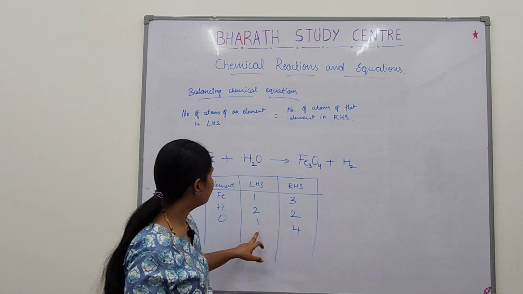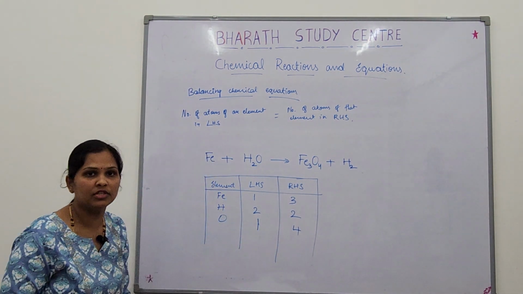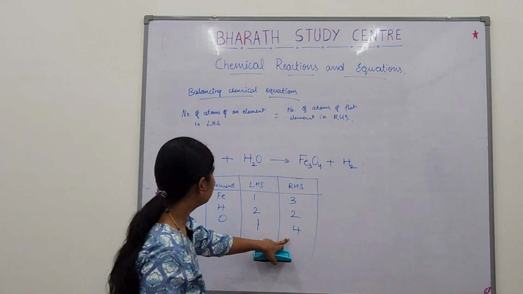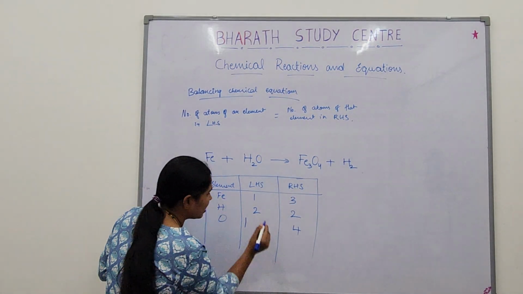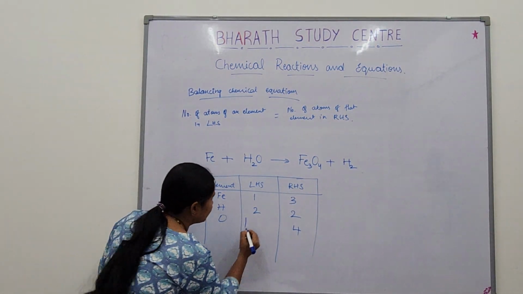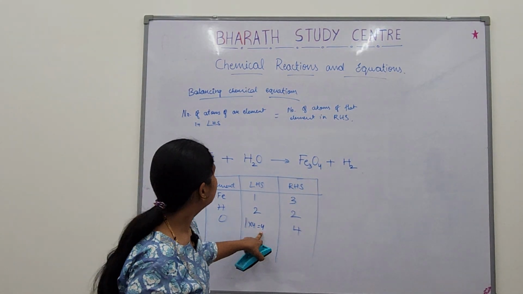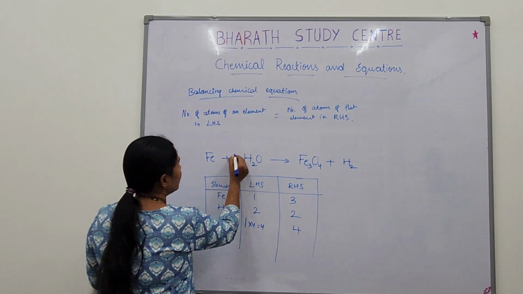Oxygen 4 is there, but here 1 is there. Shall we go with oxygen first? We'll go with oxygen first. Iron we can make it later. So oxygen here 4 is there, but here 1 is there. So what I have to do? I have to make it 4. I'll multiply this with 4 and it will become 4. Right? So where did I do this? For oxygen. Here. So I'll write 4 here.